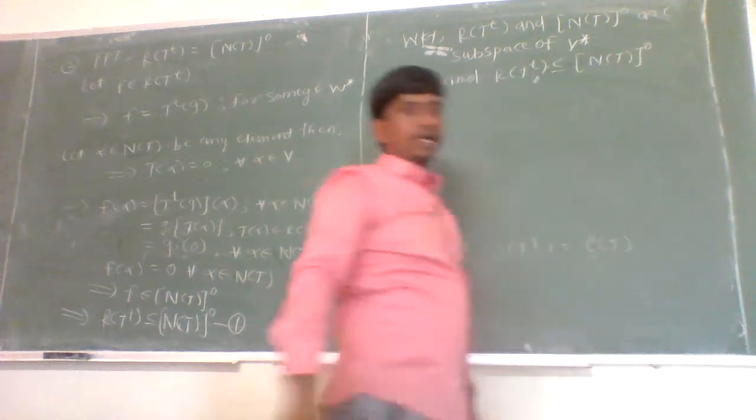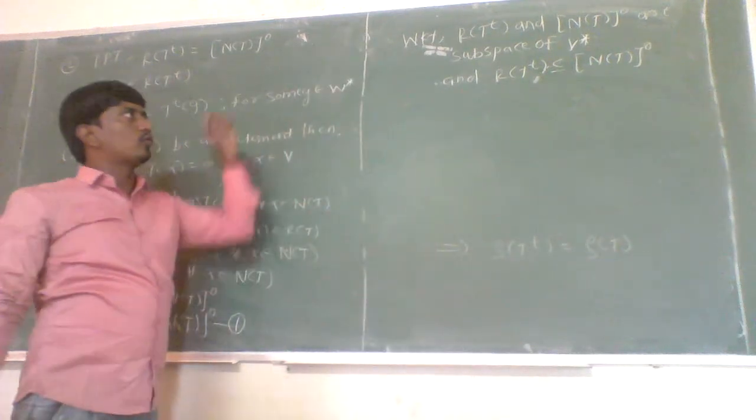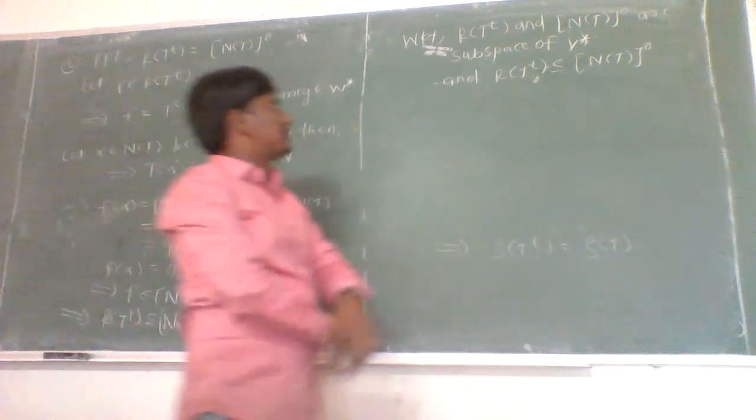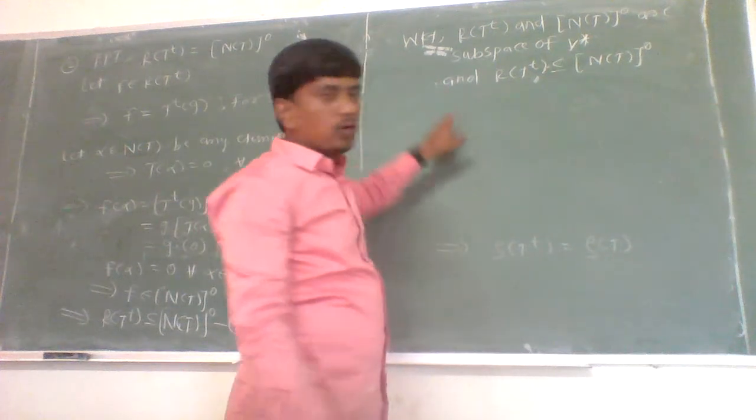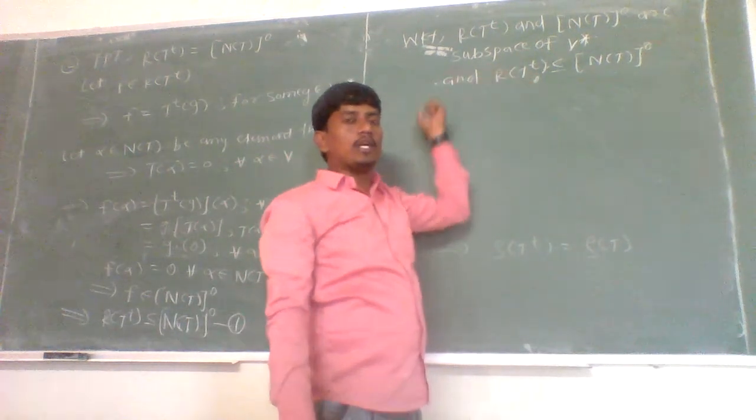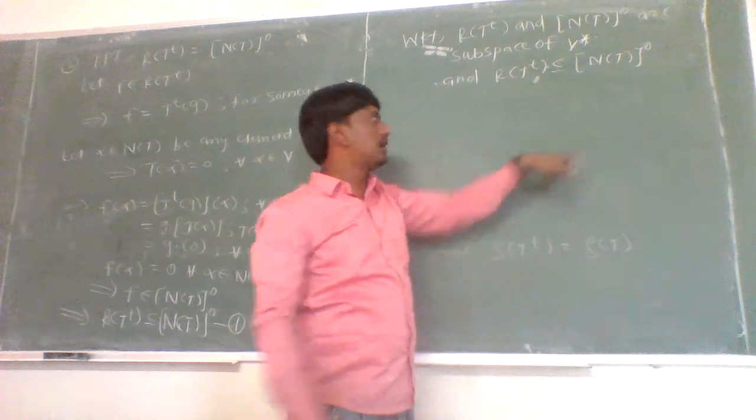Now we know that if W1 and W2 are two subspaces of a vector space V, and W1 is a subset of W2, then W1 is a subspace of W2.